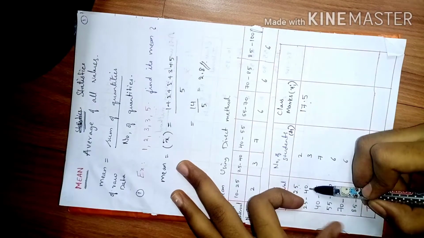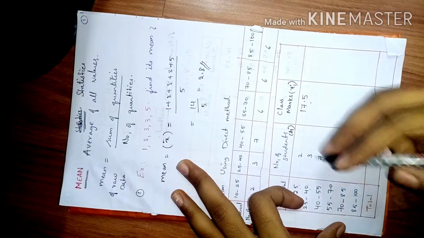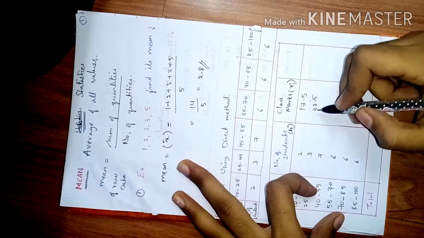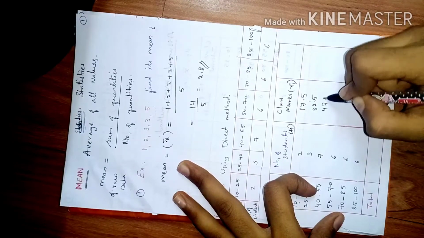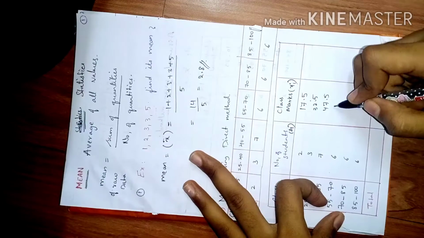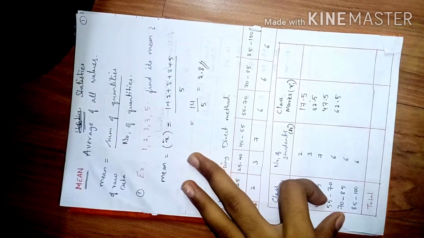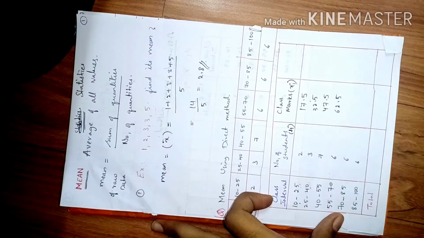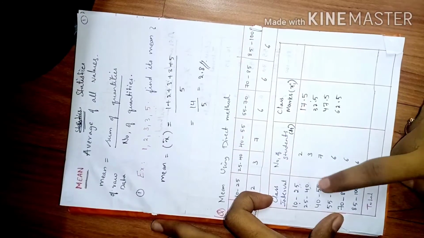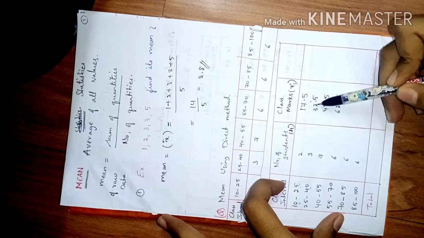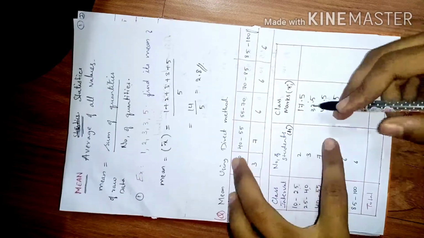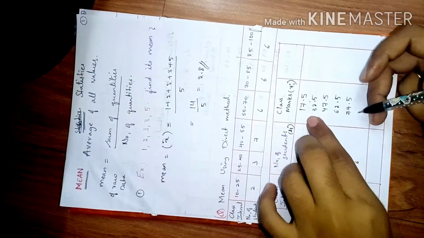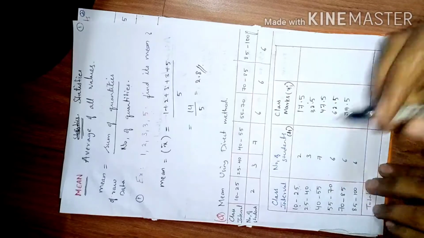And what is the middle value of 25 plus 40? That is 65 by 2, which is nothing but 32.5. And 95 by 2 is 47.5. And this one is 62.5. You can also get this value by checking the difference. What is the difference between 40 and 25? It's 15. So you just keep on adding 15 to this value. 62.5 plus 15 is 77.5. So it's very simple. First you need to find the first value, then keep on adding the difference.